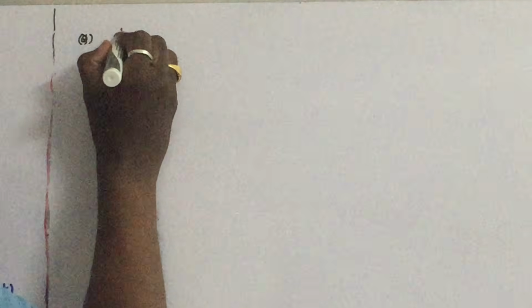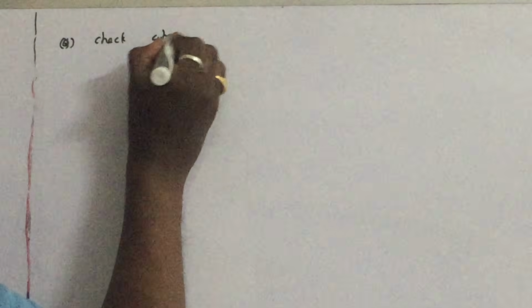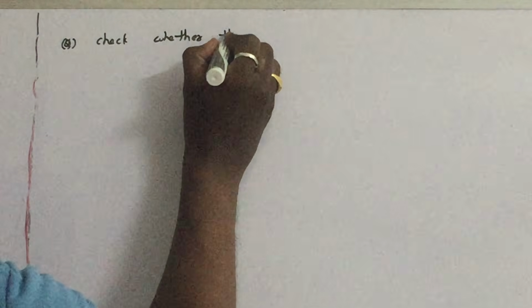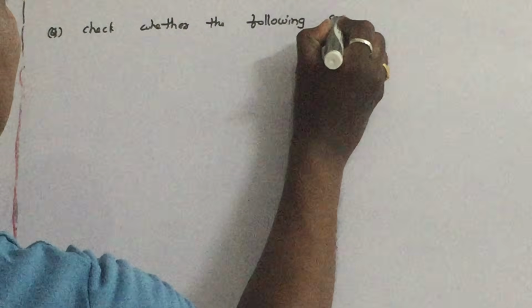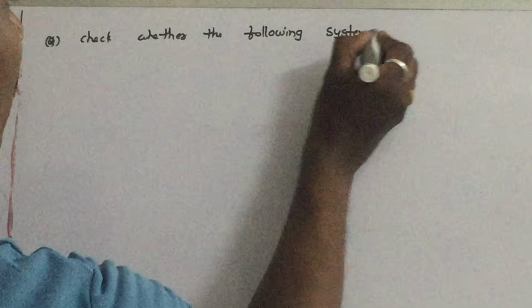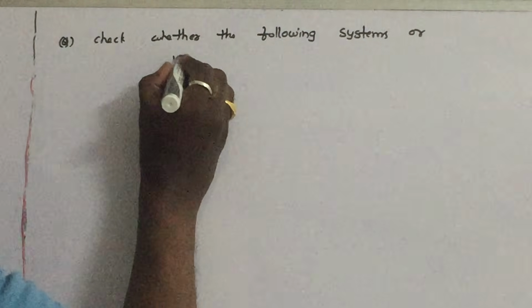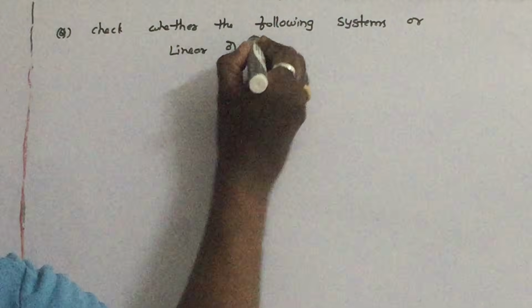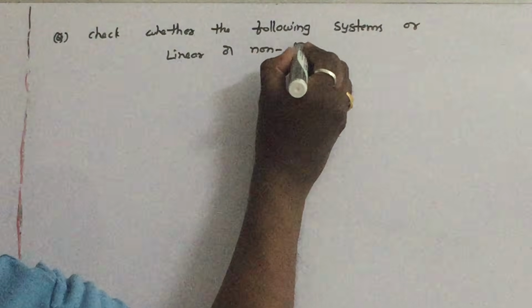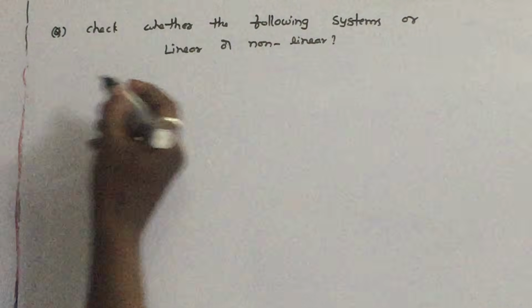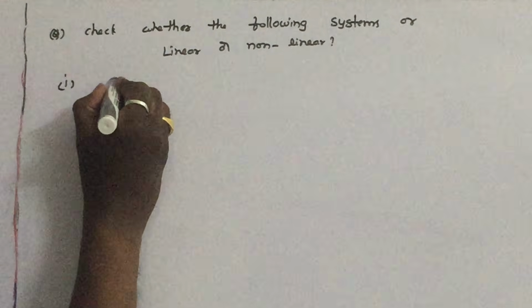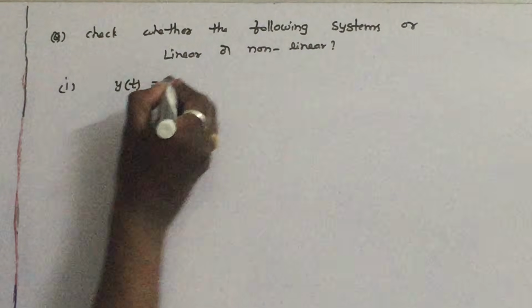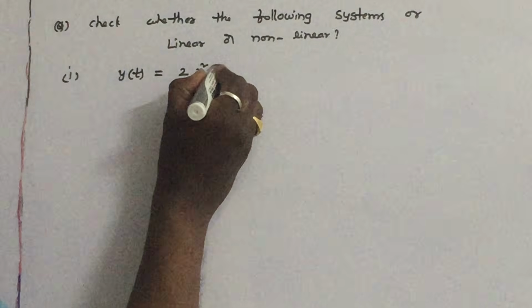Let us see this question. Check whether the following systems are linear or non-linear. Let us see very simple questions of competitive exams. Let us say the first one, y of t is equal to 2 into x square of t.